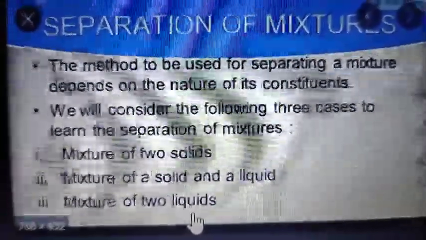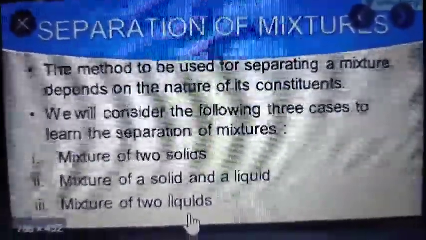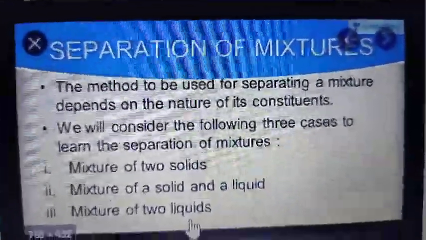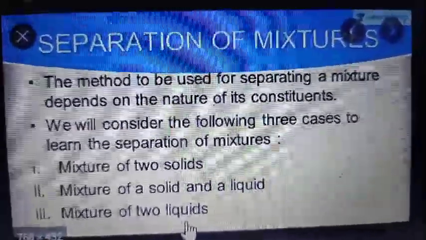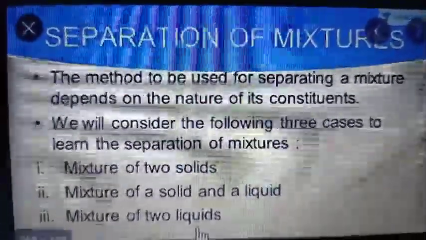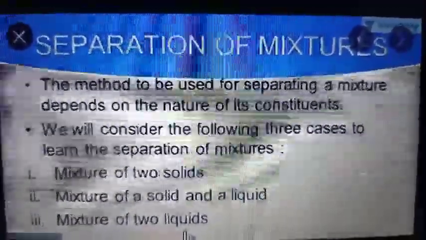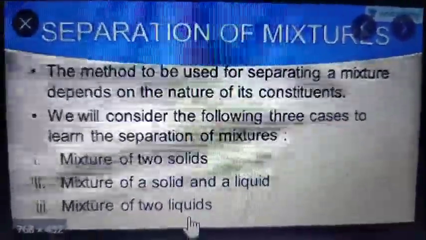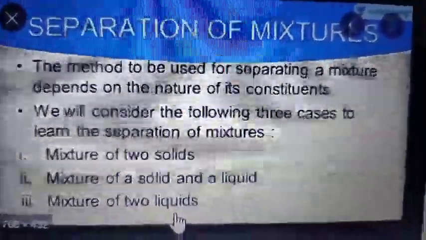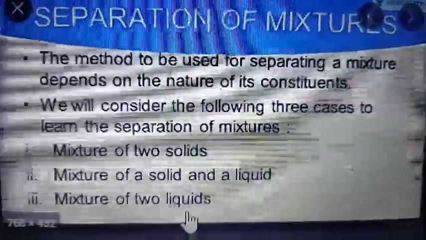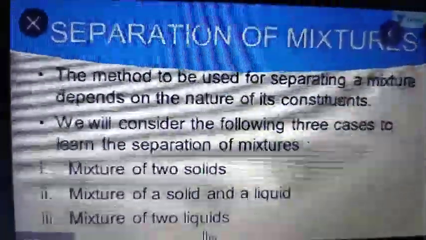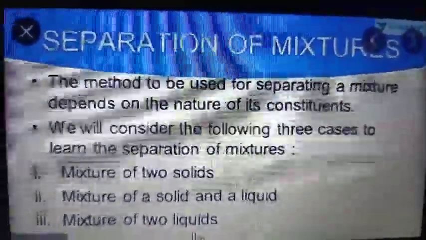If you combine any two substances and form a mixture, then those substances can be separated by using some methods. The method used for separating a mixture depends on the nature of its constituents. The separation depends on the nature.